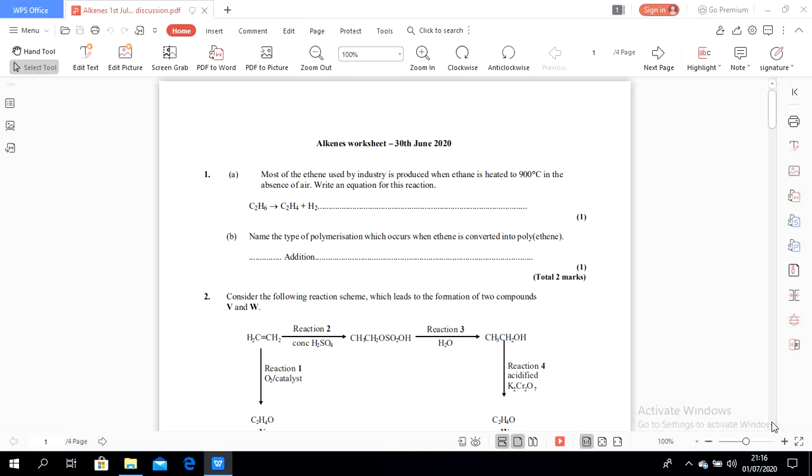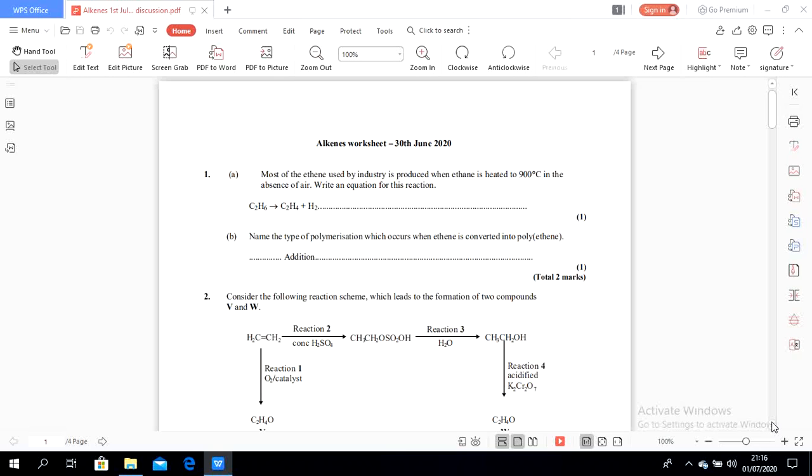For addition polymerization, the monomer must contain a double bond. While for condensation, the monomer consists of two functional groups. Two functional groups means the same functional group or different functional groups.